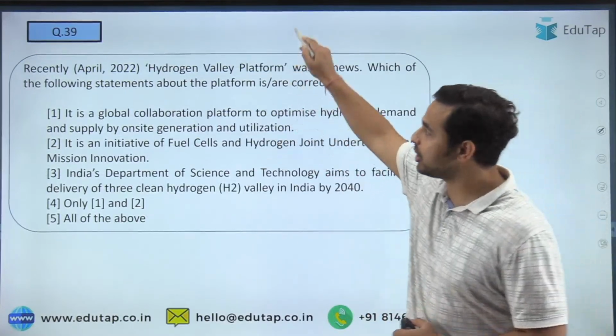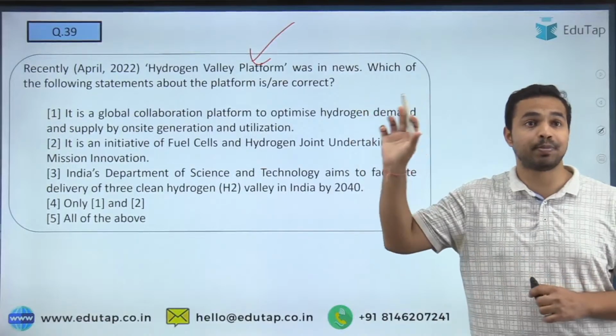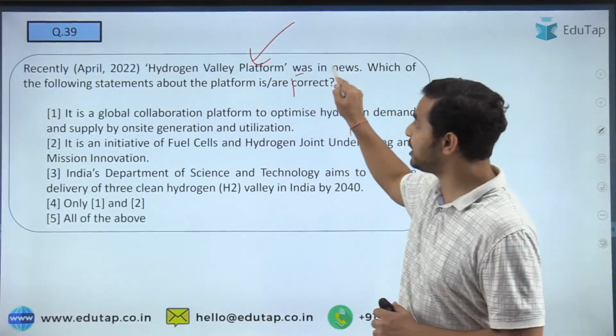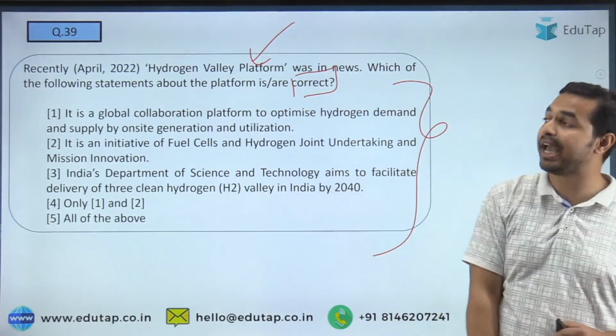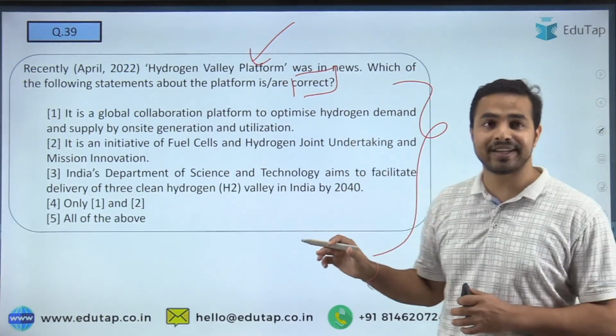So the next question is on the Hydrogen Valley platform. So recently ये platform news के अंदर था. So please tell me कि इनमें से कौन सी statement correct है जो कि mention की गई है about the Hydrogen Valley platform. So guys, please tell me what is the right answer.